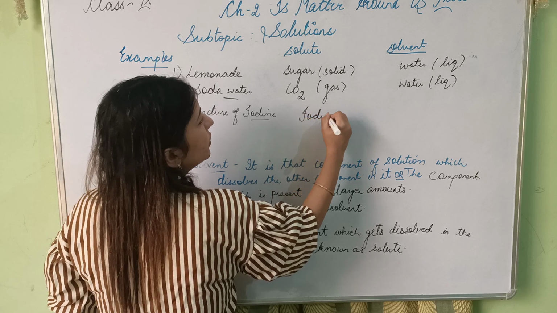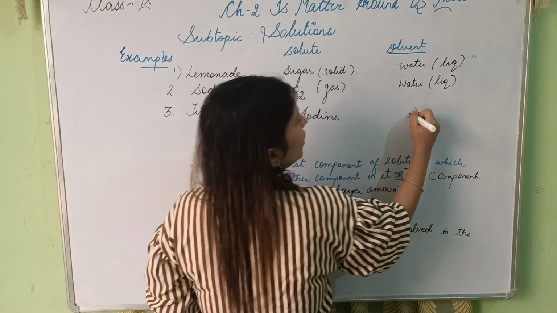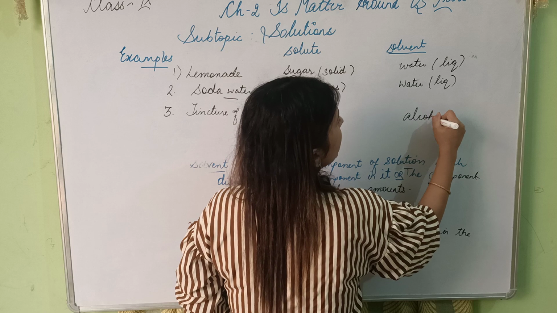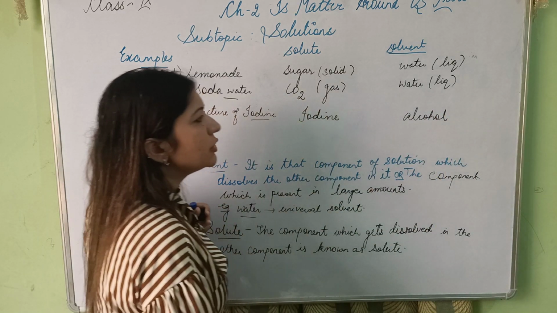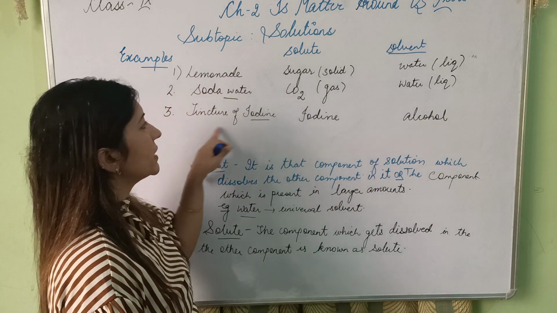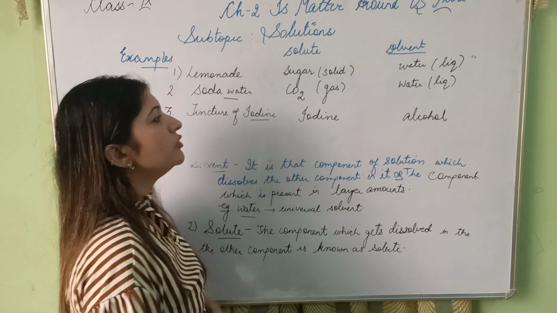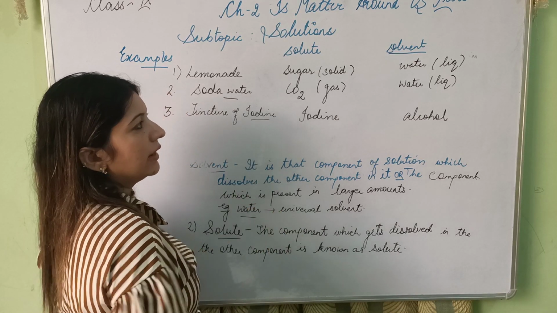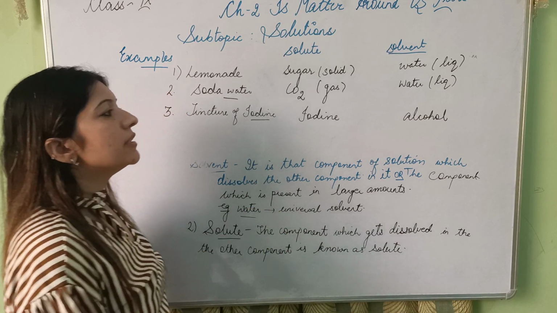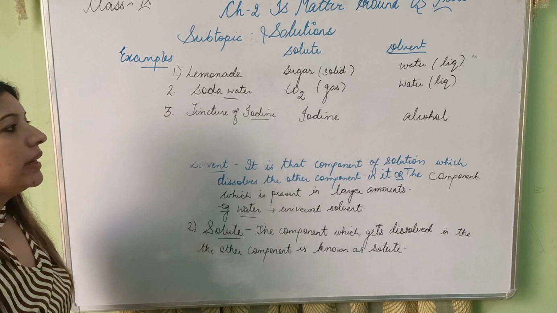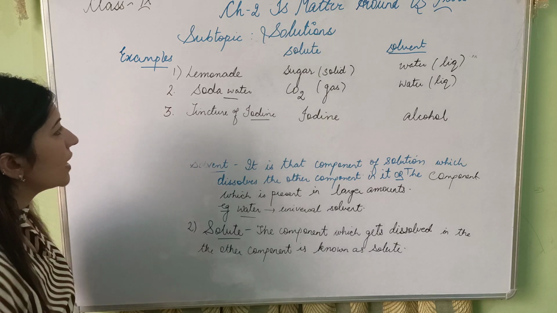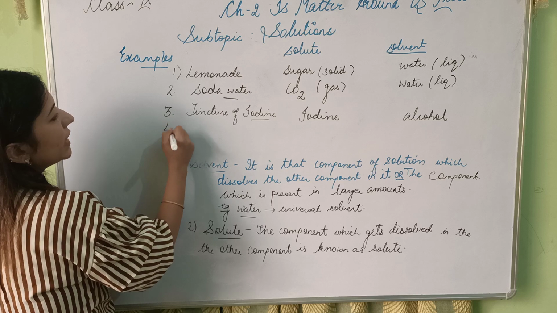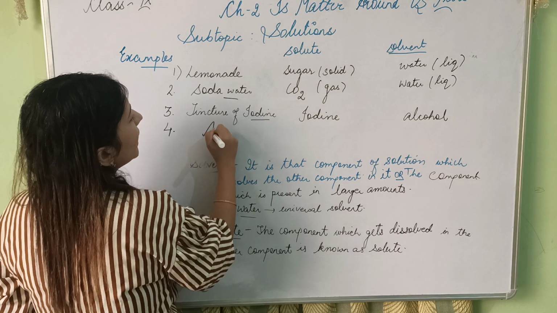Iodine is the solute and it is dissolved in alcohol. This usually comes in multiple choice or 1 mark questions also. What is tincture of iodine? You just need to mention that the solution of iodine in alcohol is known as tincture of iodine.